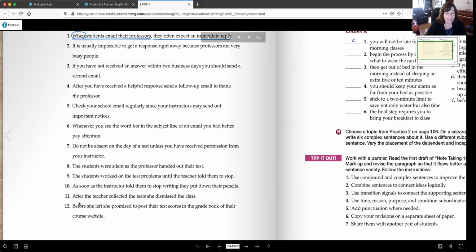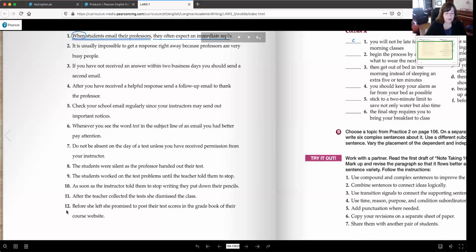Number 11, after the teacher collected the tests, she dismissed the class. Let's look for the subordinator. It's the word after, so that gets circled. The words that come after it, after the teacher collected the tests, right here. This is the dependent clause. She dismissed the class. This is a sentence in itself. This is the independent clause. There is 1 line under she dismissed the class. There are 2 lines under after the teacher collected the tests. There is a comma after the word tests because the sentence begins with the dependent clause.